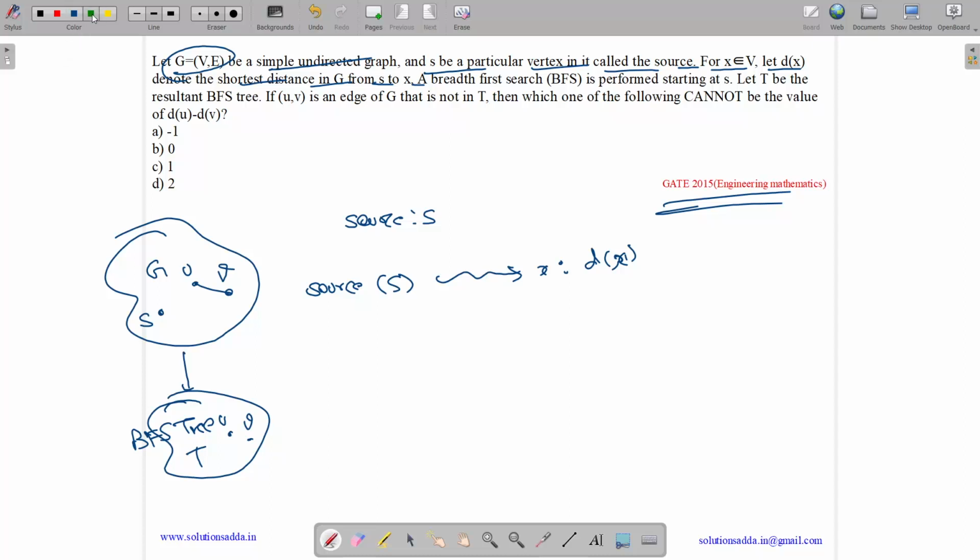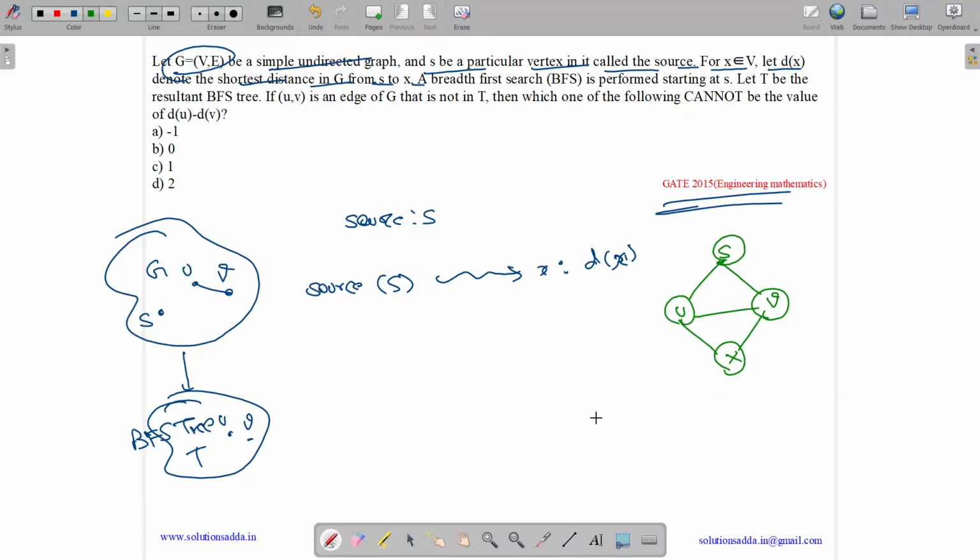We can do this easily with the help of counter examples. First let us consider a diagram like this: S, U, V, and X. S is the start node, the source, and so what happens?